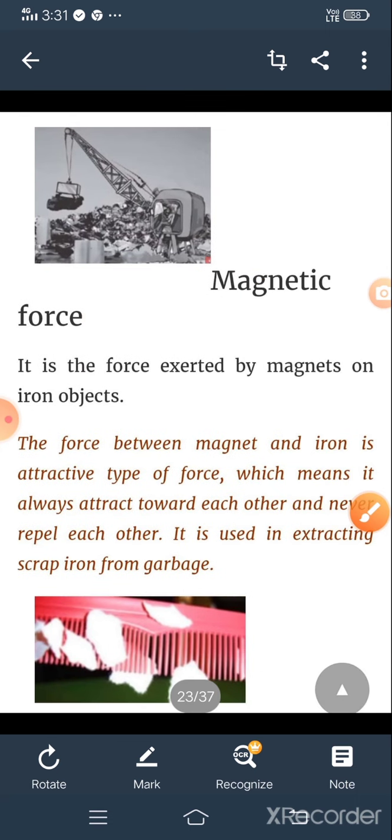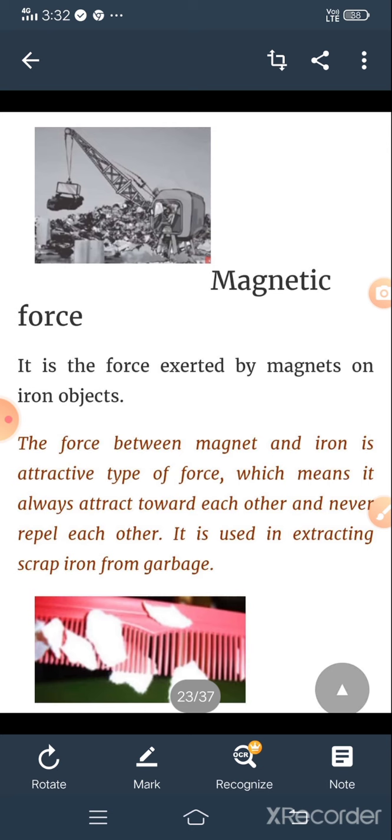Then what do you mean by magnetic force? It is the force exerted by magnets on iron objects. For example, the force between a magnet and iron is an attractive type of force, which means they always attract each other and never repel each other.